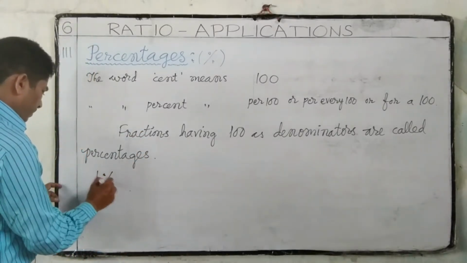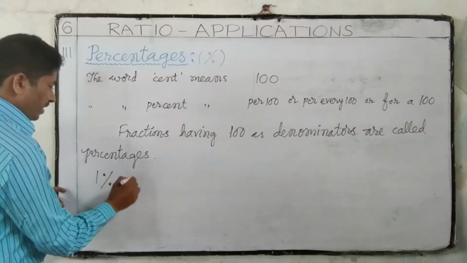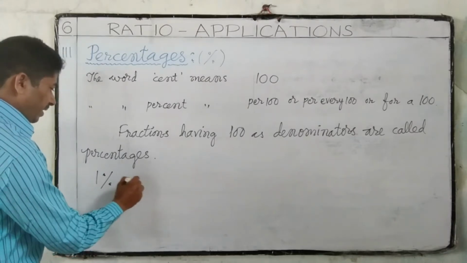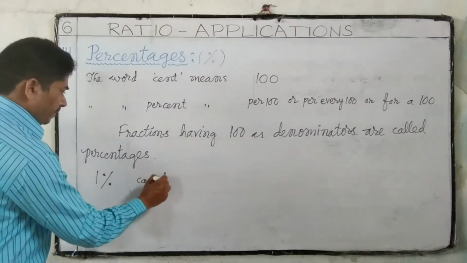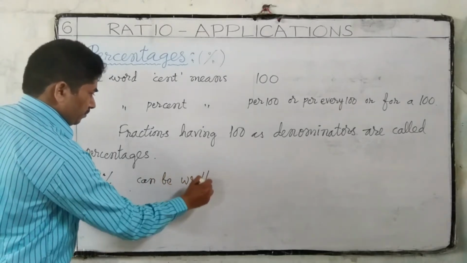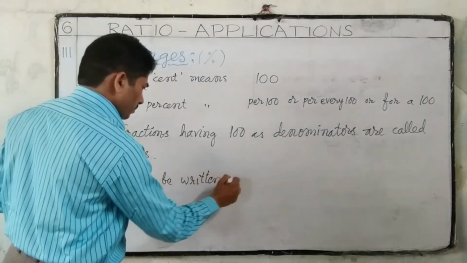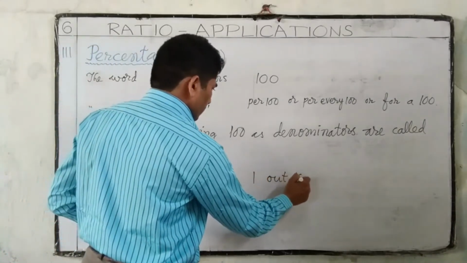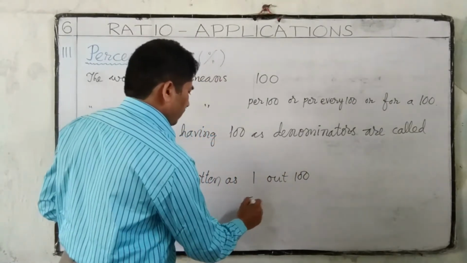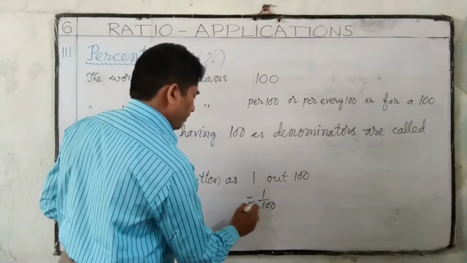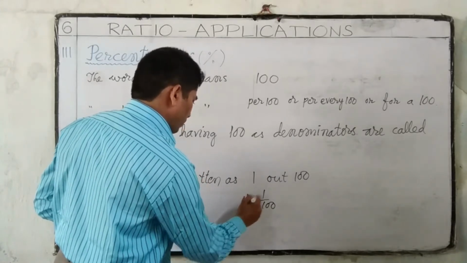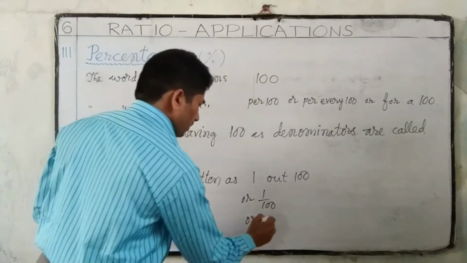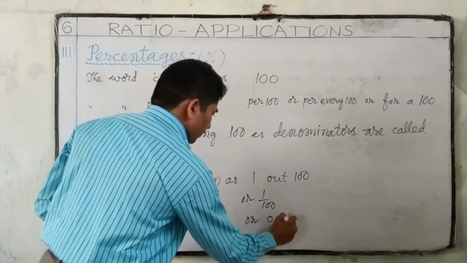One percent can also be written as 1 out of 100, or 1 by 100, or 0.01.